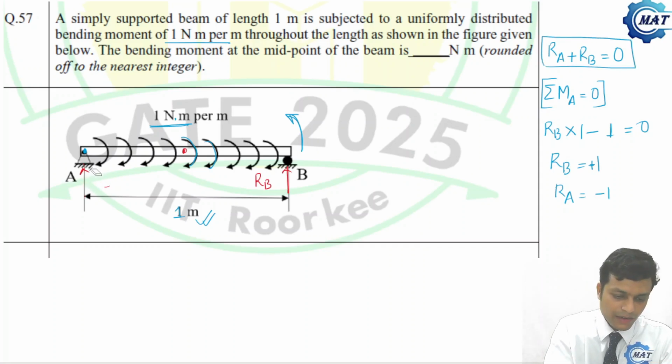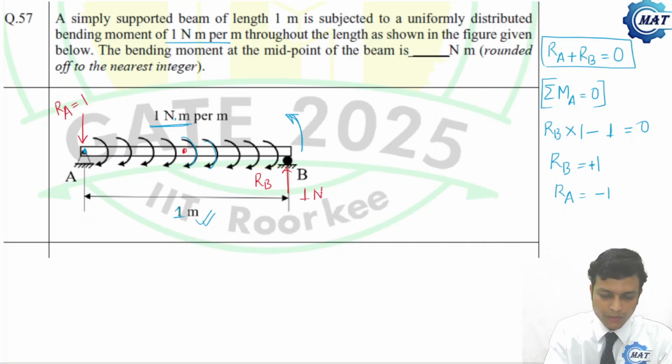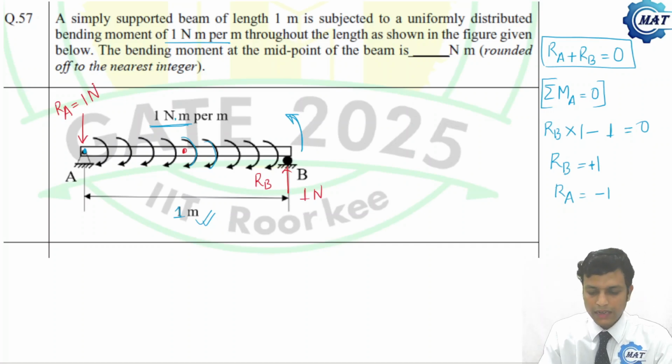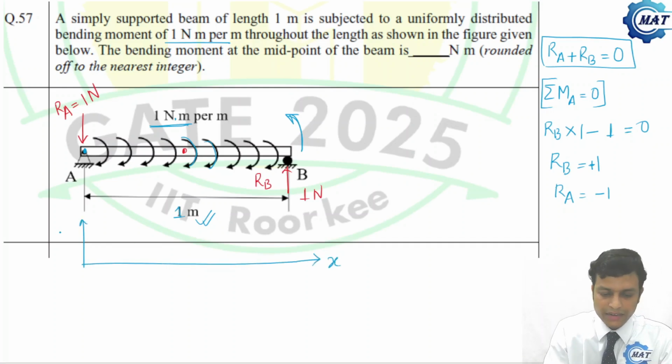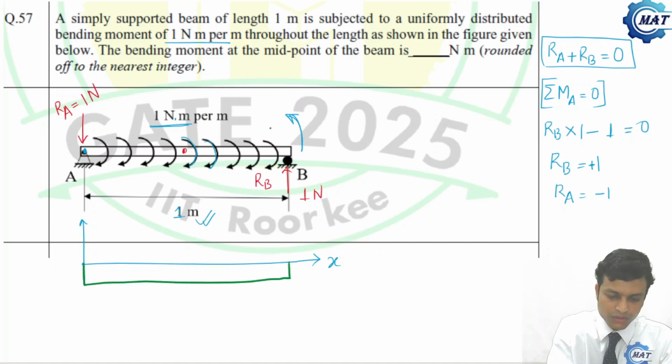So let me correct this. This direction will be opposite to that. So this is Ra 1. And Rb is also 1 Newton. Both are 1 Newton, but they are opposite to each other. Now, what will be the shear force diagram? Let me draw it. Or we can directly find that the shear force diagram will be negative, because here the reaction force is negative and there is no force on the beam. So continuously it will be constant, minus 1 Newton.